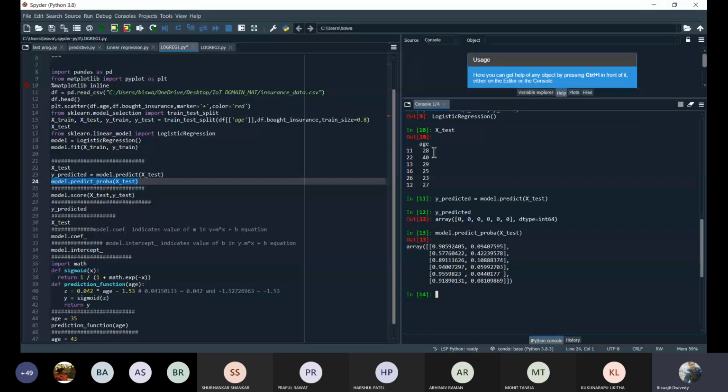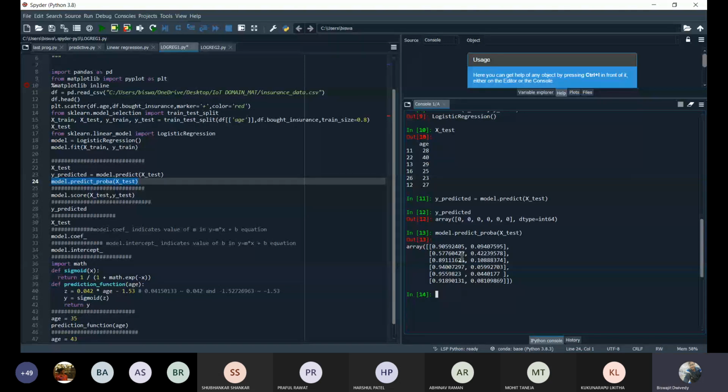Similarly, for the person whose age is 40, the probability of not buying the insurance is 57%, whereas the probability of buying is 42%. So you can see these values are changing.